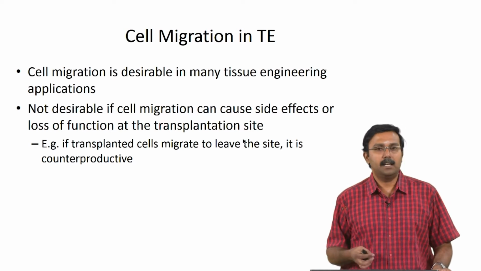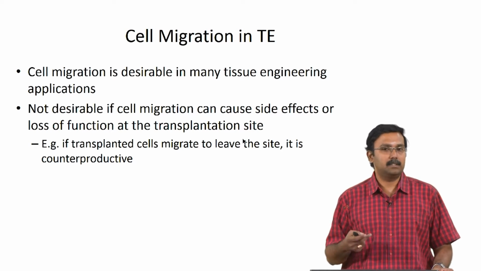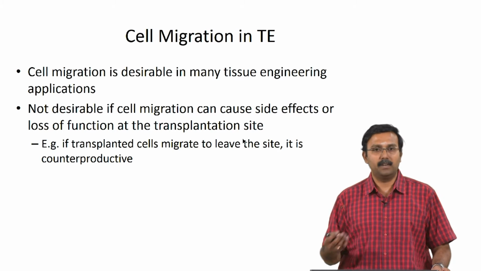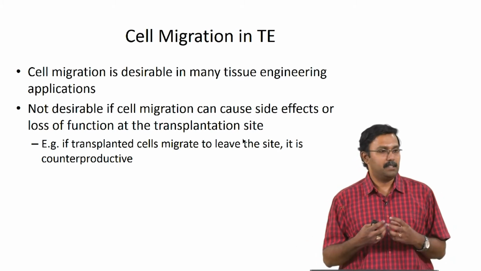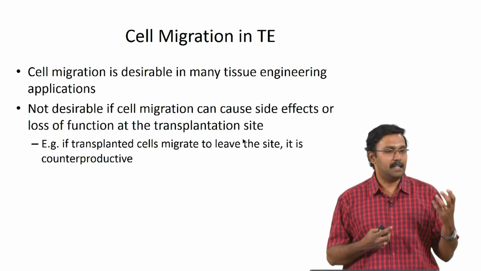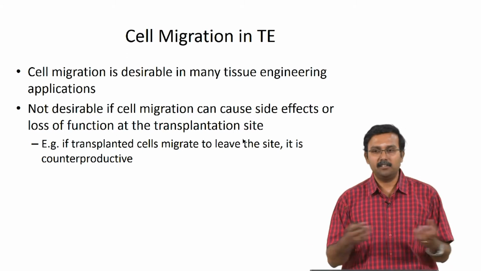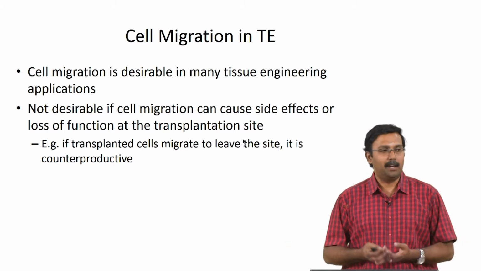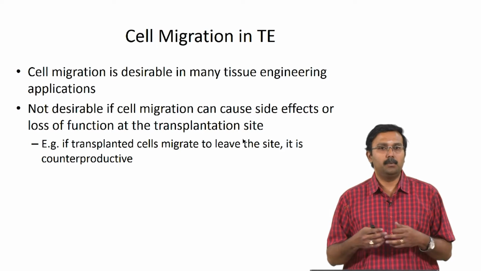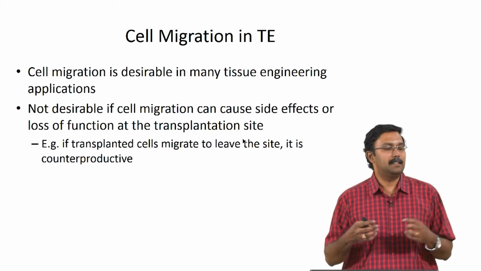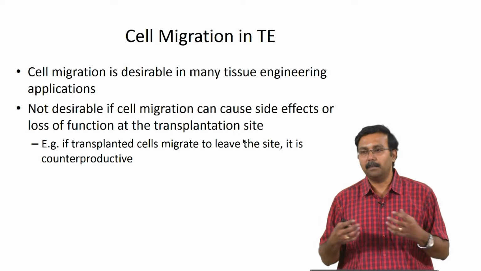However, it is not desirable if cell migration causes side effects such as loss of function at the transplantation site. So, basically if you have a cell seeded scaffold and these cells are just going to migrate away, then you would have a problem, right. So, you would want to ensure that the cell migration is optimized.